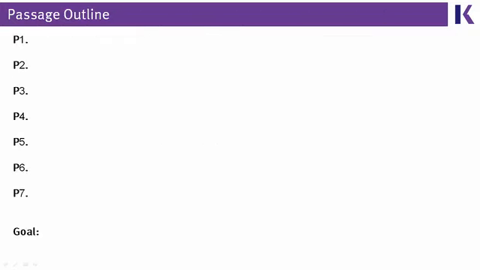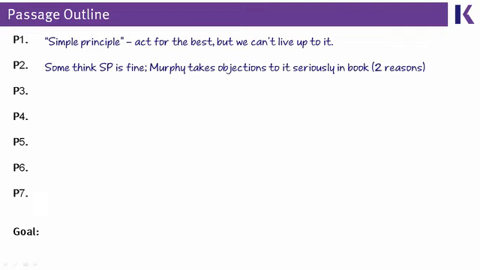So we already know more or less what the first 2 paragraphs of this outline should look like. The first paragraph introduced the simple principle and the fact that sometimes it has problems, and then the second one said, some people don't think those problems matter, but Mr. Murphy, in this book he wrote, he says the simple principle does have problems. So the author has established that Mr. Liam Murphy and the simple principle are kind of opposites in this world of moral philosophy.